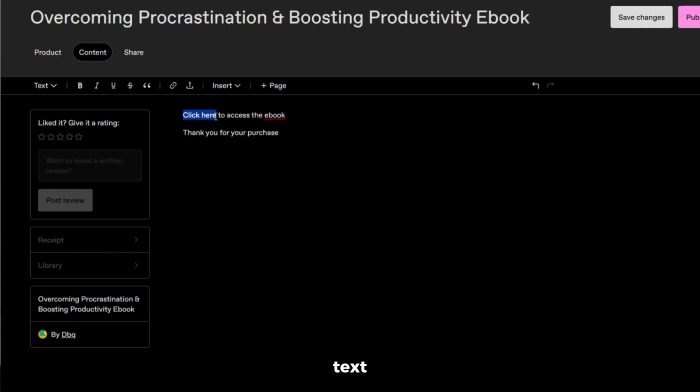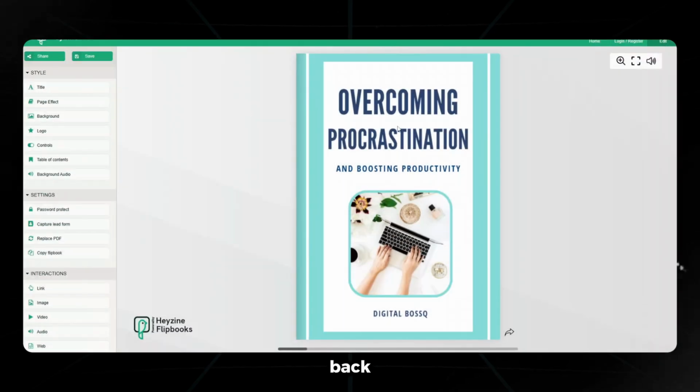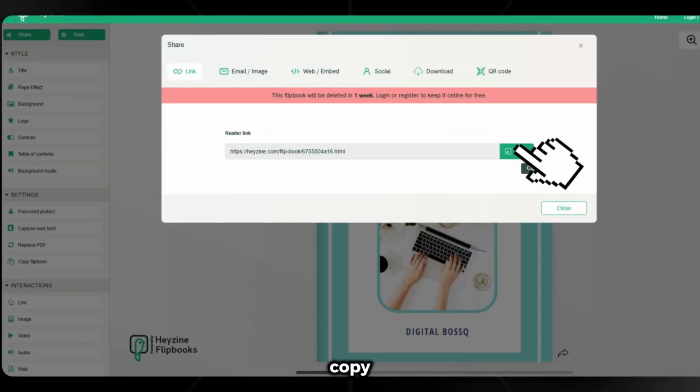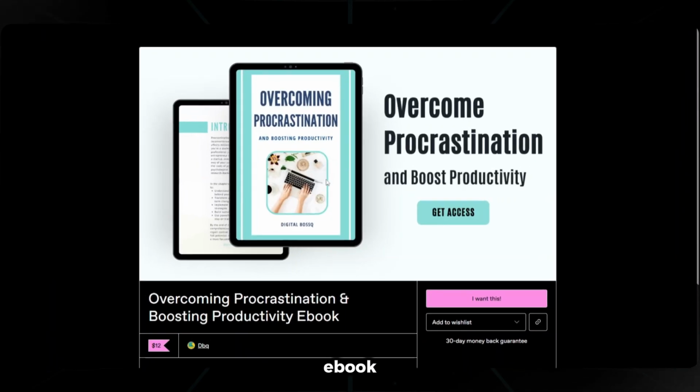Then I'll highlight the text, click here, make it bold, and click on the link icon so as to add a link. I'll go back to the Hazine page, click on Share, copy this link and paste it here, then I'll click Publish and Continue. And finally, the ebook is up for sale.